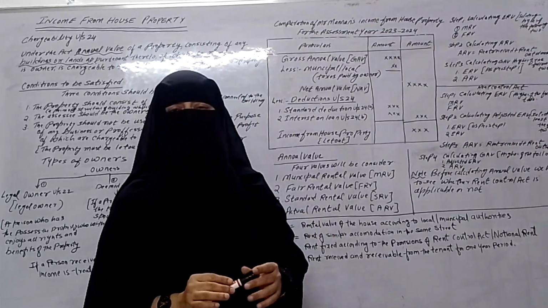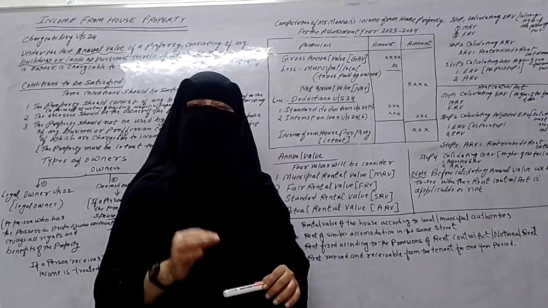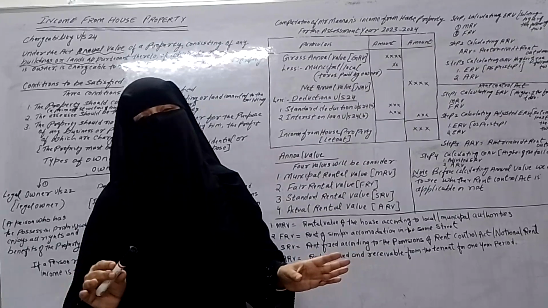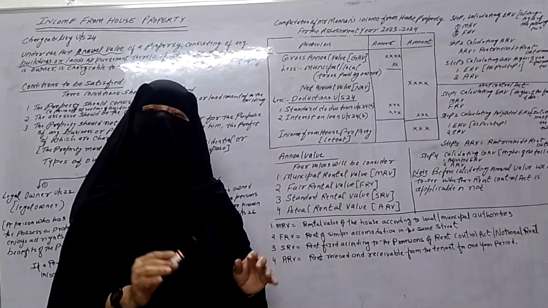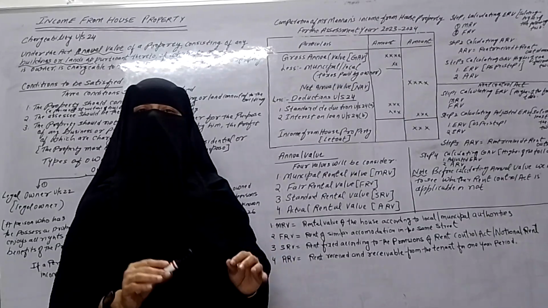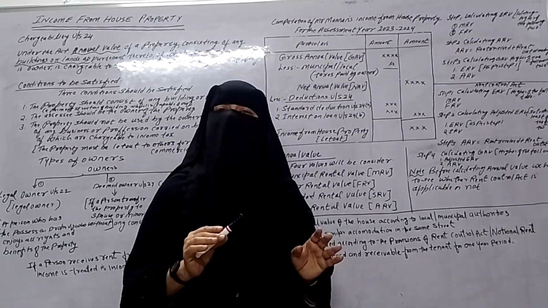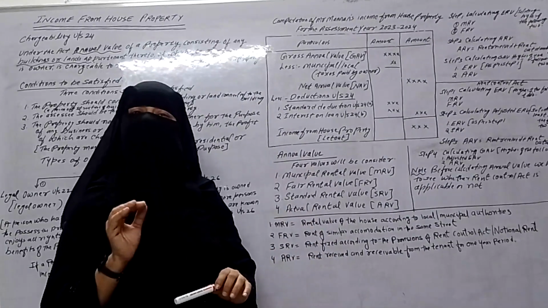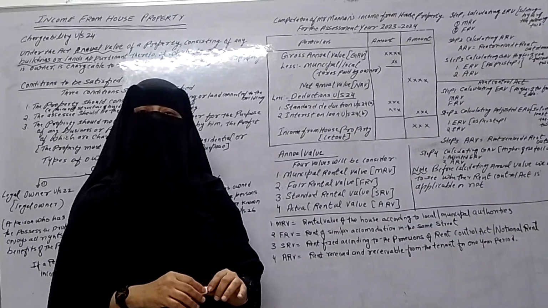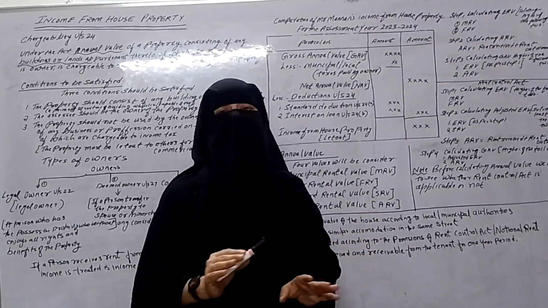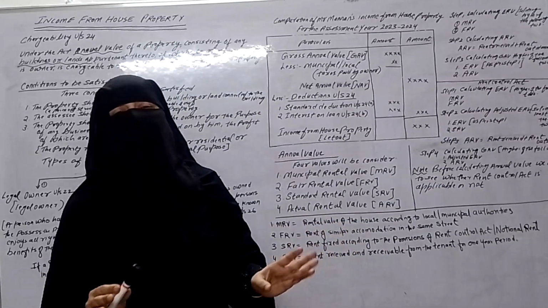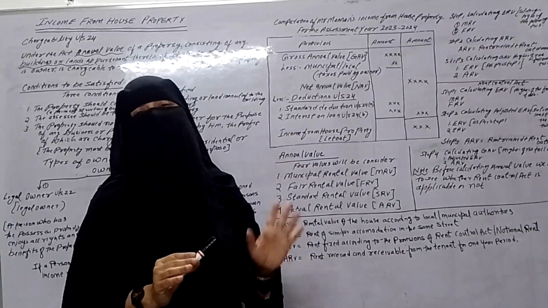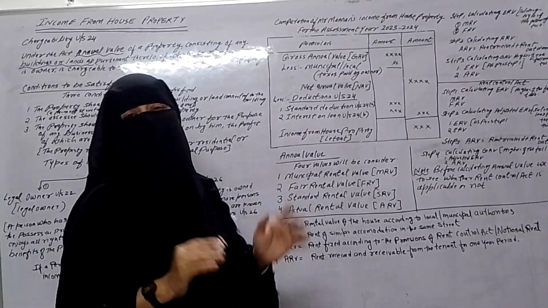Two conditions are there. Municipal taxes should be paid. When it is paid, then only it is allowed. If it is due, it is not allowed for deduction. Municipal taxes are allowed on payment basis only. Municipal taxes should be paid and it should be paid by the owner. Then only it is allowed as deduction. If the municipal taxes are due and municipal taxes are paid by the tenant, in that case it is not allowed for deduction. For getting the deduction, municipal taxes must be paid and it must be paid by the owner. Then only it is allowed for deduction.